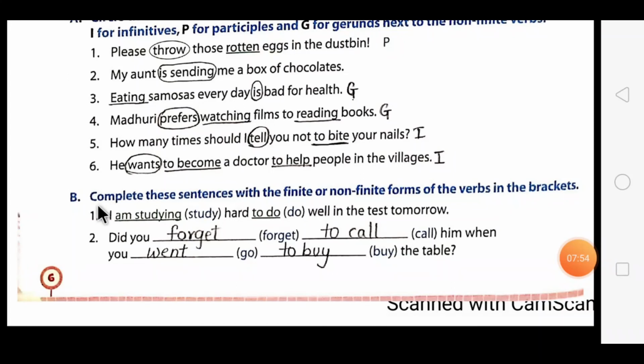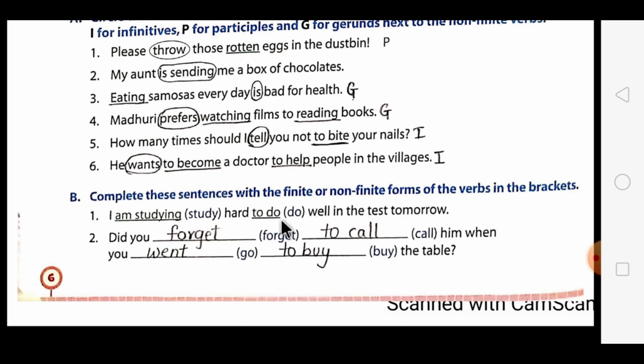So dear students, we'll move on to our next exercise, that is, you have to complete these sentences with the finite or non-finite forms of verbs in the bracket. In the bracket the words are given. According to the sentence, if it's the main verb, you have to add the form according to it, and if it is a non-finite verb, you have to put the three forms which I have explained in the previous table.